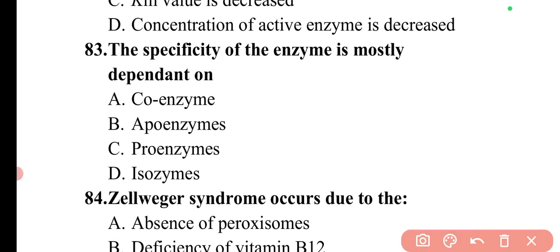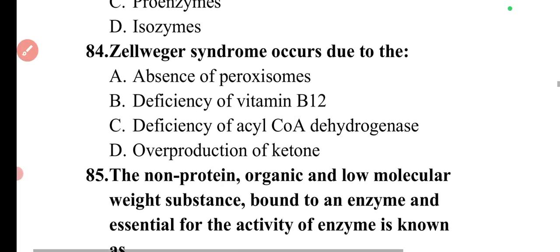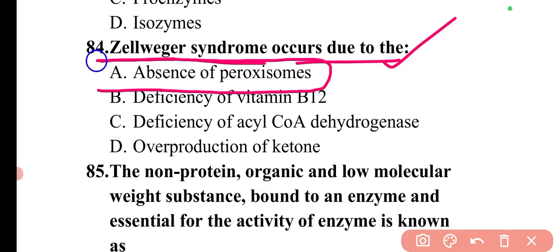Then the next question is the specificity of the enzyme is most dependent on. So the specificity of enzyme is most dependent on the apoenzyme. So here option B is the correct answer. Next question is Zellweger syndrome occurs due to the absence of peroxisomes. So here option A will be the correct answer.